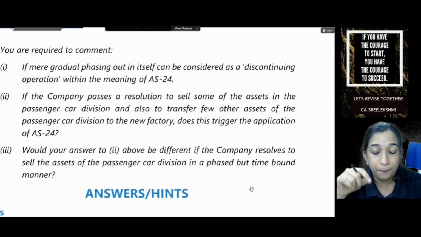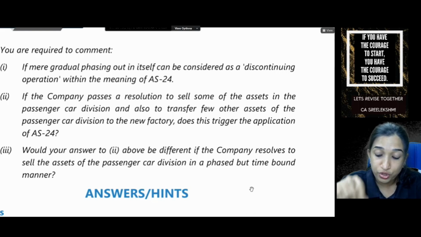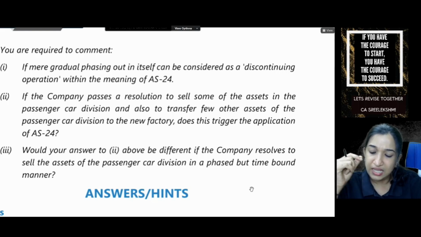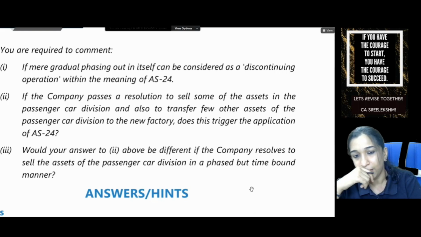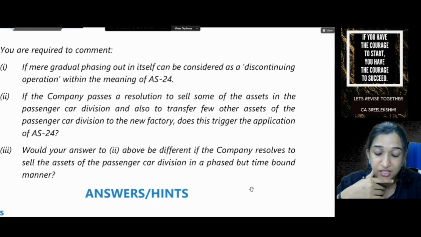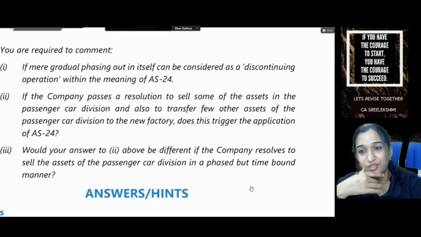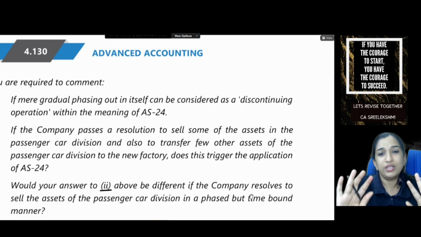If the company passes a resolution to sell some of the assets in passenger car division and also to transfer few other assets of passenger car division to the new factory, does this trigger the application of AS24? Would your answer to 2 be different if the company resolves to sell the assets of passenger car division in a phased but time-bound manner? See, you understood the situation.